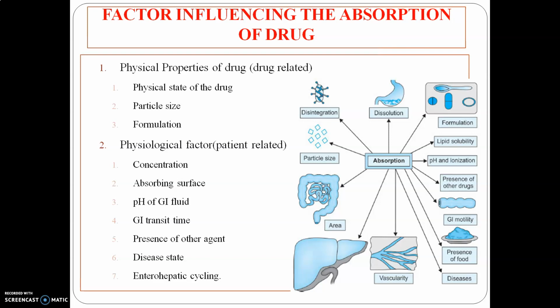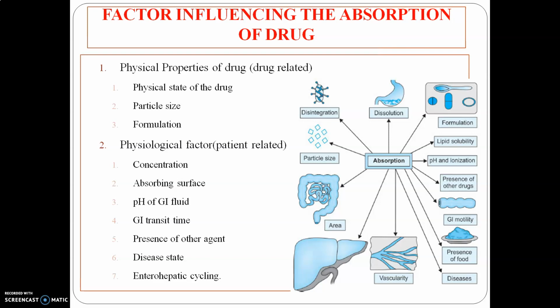So drugs are easily absorbed from the small intestine rather than from the stomach, because the stomach is not so vascular and provides a smaller area for absorption, but the intestine provides a larger area for absorption. That's the reason 90% of drugs are absorbed from the intestine and not from the stomach.